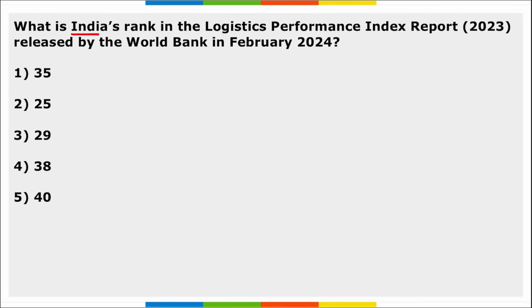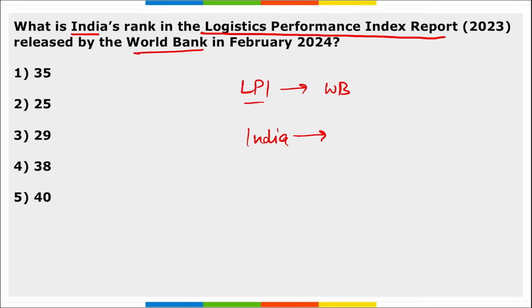Next, what is India's rank in the Logistic Performance Index report released by World Bank? So this Logistic Performance Index is released by World Bank. Question asked is, what is the rank of India in this Logistic Performance Index? So Indian rank is 38 and this is out of 139 countries, correct? And India's rank improved by almost 6 places. Earlier in 2018, India's rank was 44 and now India's rank is 38 in the Logistic Performance Index out of 139 countries, released by World Bank.